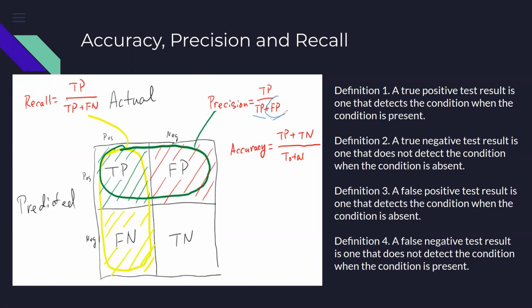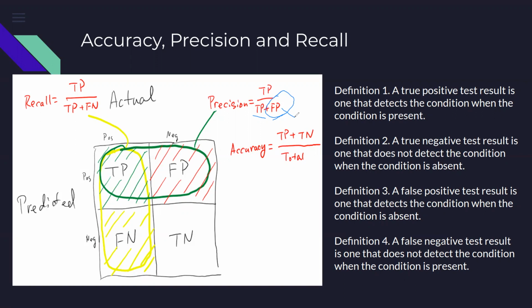If the false positive is lower, then this ratio will become close to 1. If the false positive is 0, TP by TP will be 1. And as the false positives increase, my precision ratio will go lower and lower. So the entire purpose of measuring precision is to reduce the false positive.